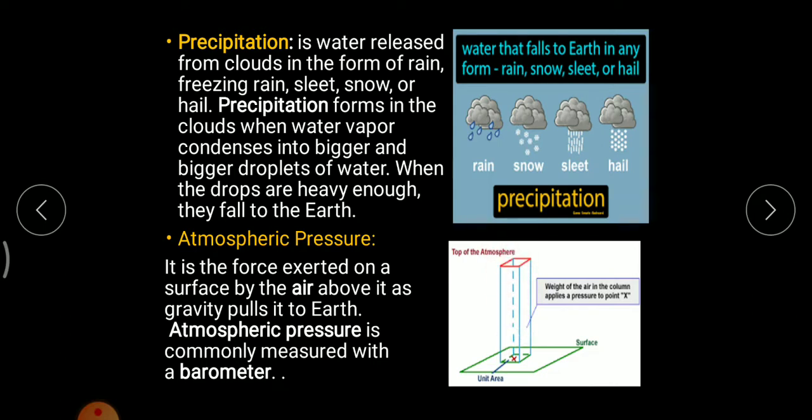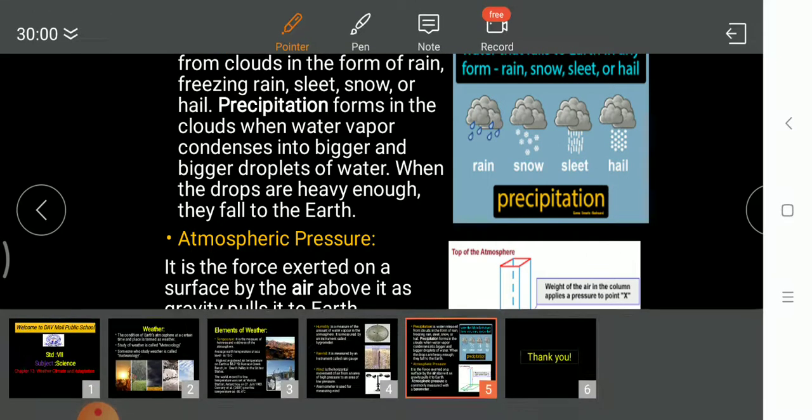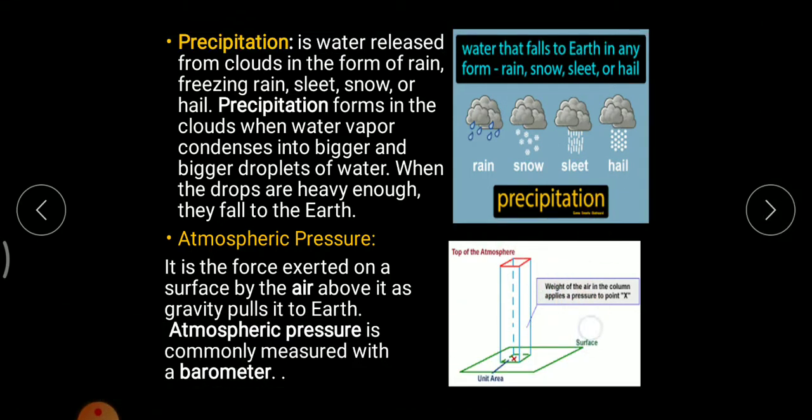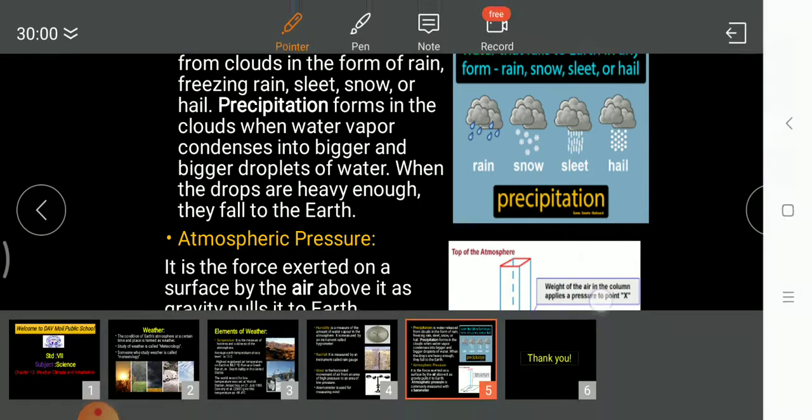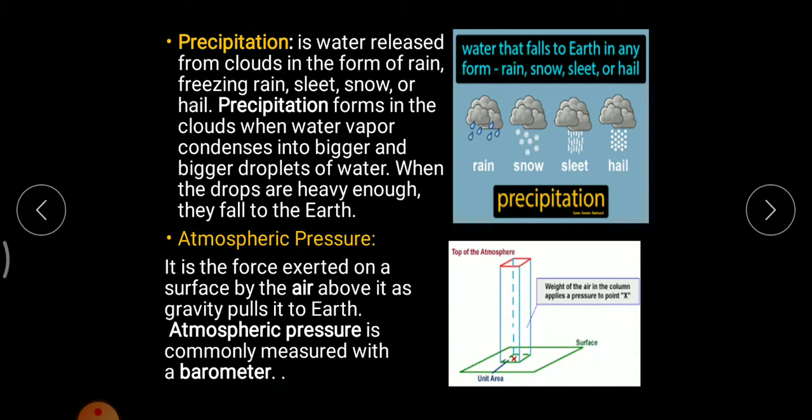The other example, a daily example of atmospheric pressure you can give: suppose I take a plastic bottle, and I cut a small opening from the upper portion and remove water from that plastic bottle. In such a manner a vacuum is created inside that plastic bottle, and in such a situation you will observe that the bottle will get crushed. Why is it so? Because air is creating a pressure from outside because of which the plastic bottle got crushed. That is atmospheric pressure. It is measured with an instrument which is known as a barometer.